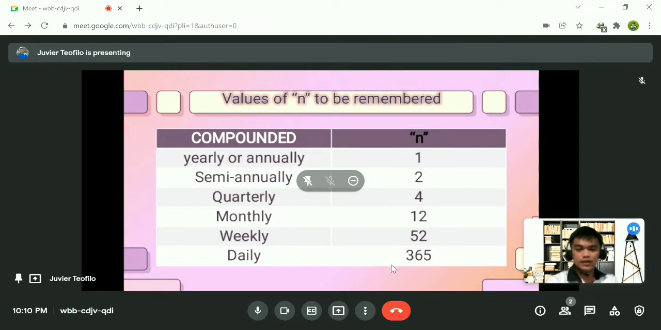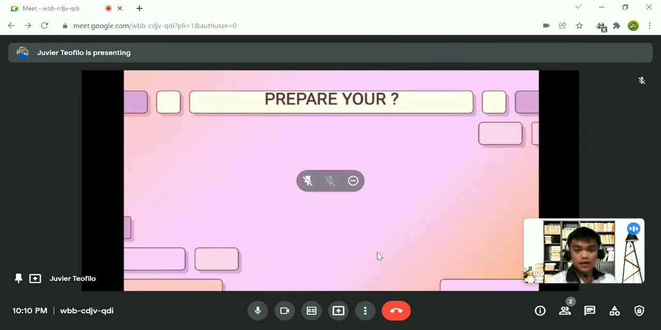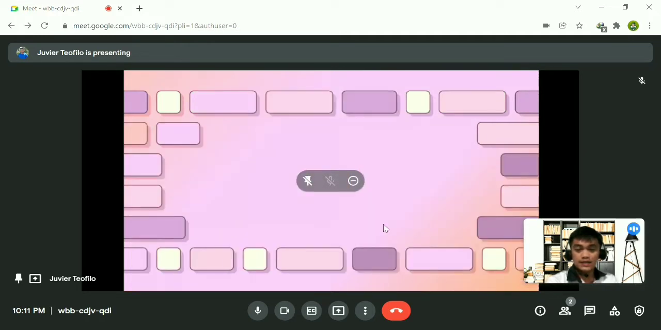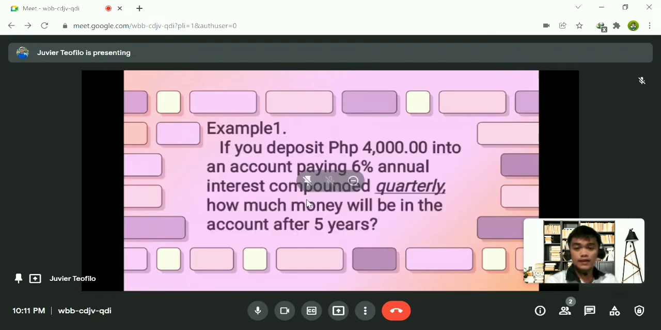Okay, so let's proceed to the next slide. So prepare yourself, and I expect that you have your calculator, pen and paper there because we're going to start computing now. So let's have example number 1. Let me read it. If you deposit 4,000 pesos into an account paying 6% annual interest compounded quarterly, how much money will be in the account after 5 years? Now, as I have said, if you are going to solve a problem, understand the problem first.